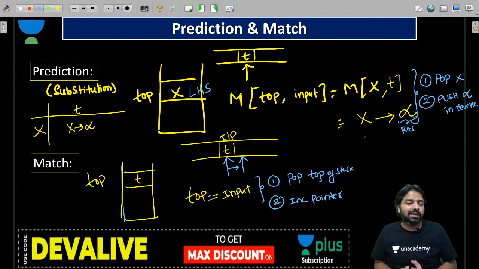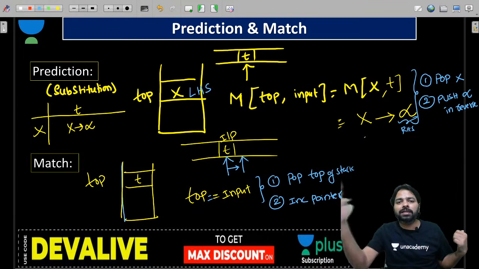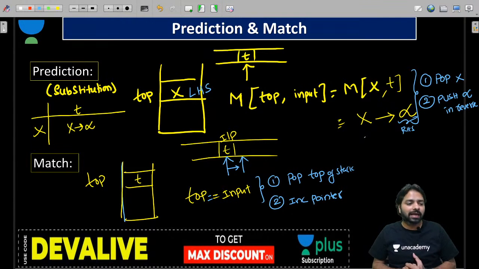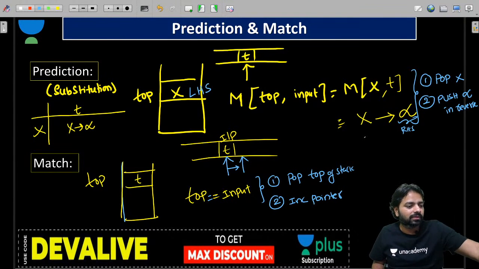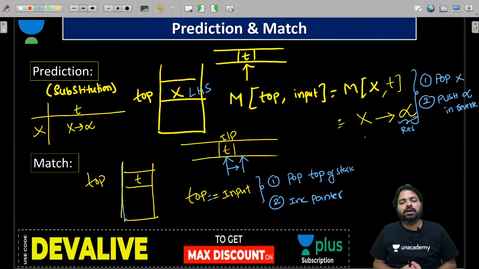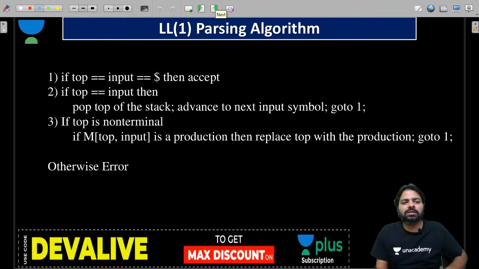Can I derive a T? If I can derive the T, then I increment the pointer. I do something else in my grammar. Yes. That's clear? Okay, don't worry much about it. We are going to practice it. It looks like I'm doing abstraction, so don't worry about these abstract details. This entire theory is going to be explained clearly with an example. This is an algorithm that I'm going to apply, so don't worry much about it.